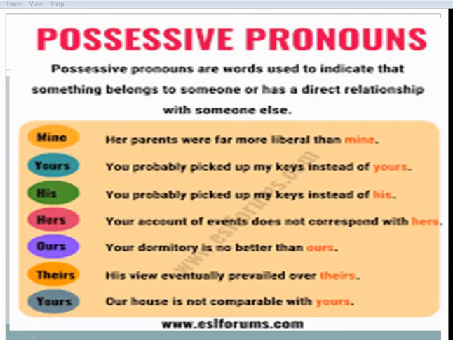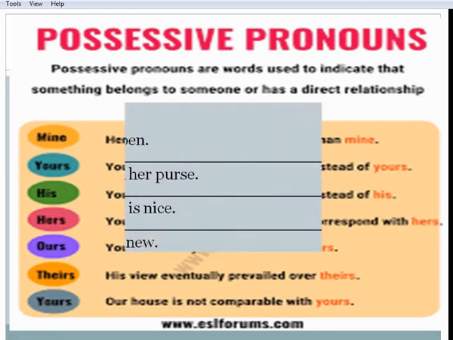You probably picked up my keys instead of yours. You probably picked up my keys instead of his. Your account of events does not correspond with hers. These are the possessive pronouns.